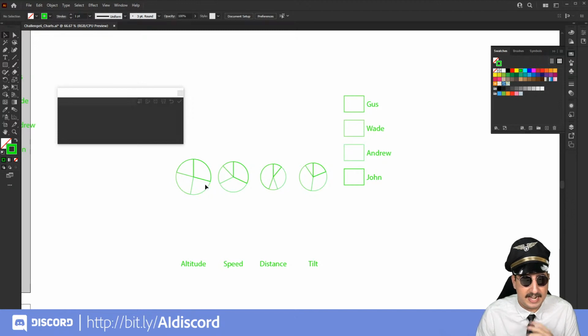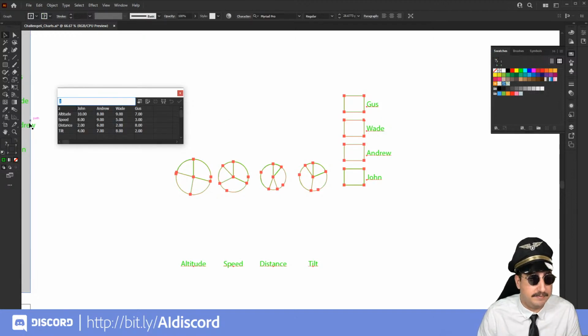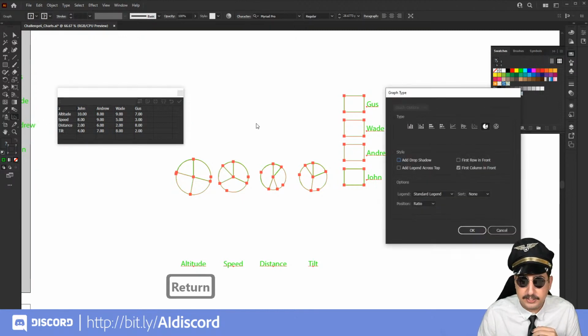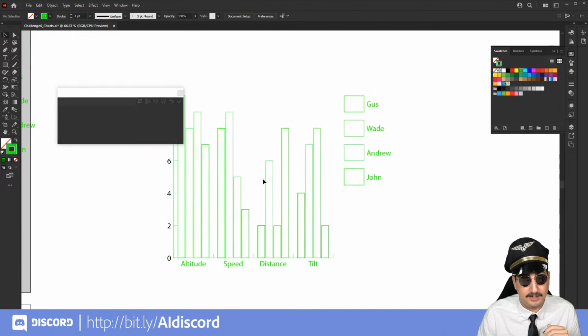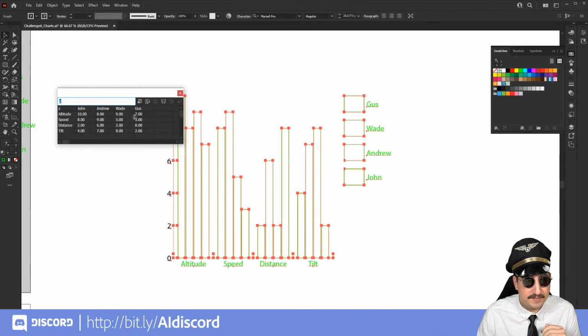And we can see that it has the altitude, the speed, the distance, and the tilt, as well as our guide here. So if you decide that you want a different kind of chart, very easy to change, just clicking on that chart tool, hitting enter, and then clicking the chart that you want. There we go. And here we do have the columns. That's a lot, but we do have all of the columns.